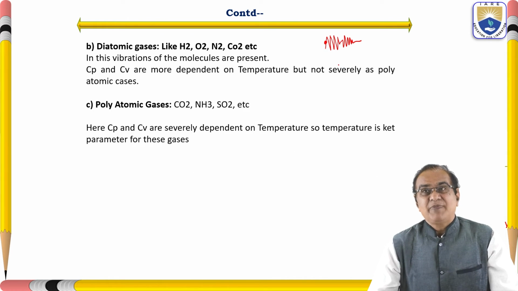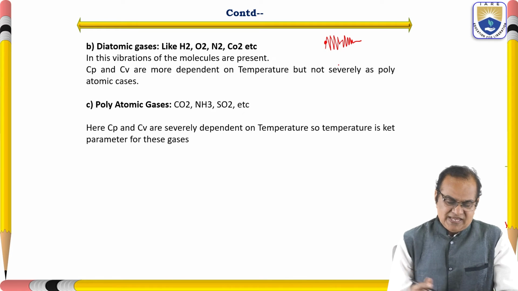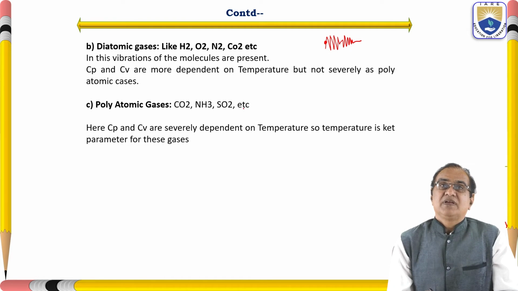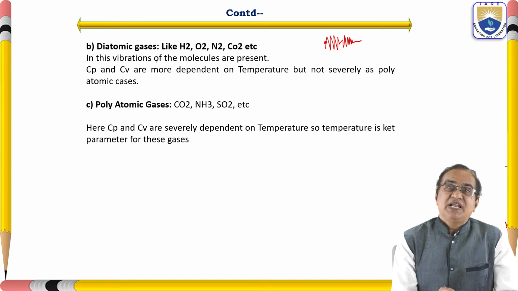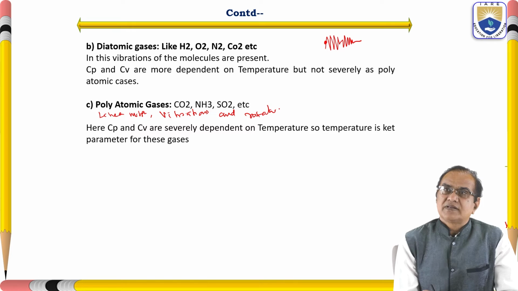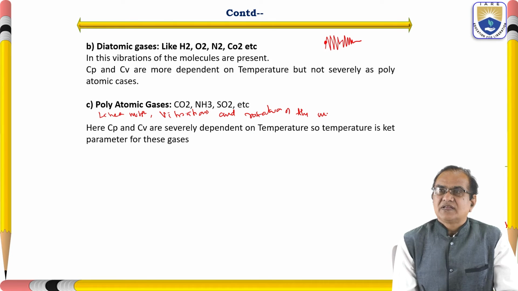The third type of gases are the polyatomic, like carbon dioxide, ammonia, sulfur dioxide, and many other gases. Here, not only linear motion and vibration, but also rotatory motion of the molecules will be there.